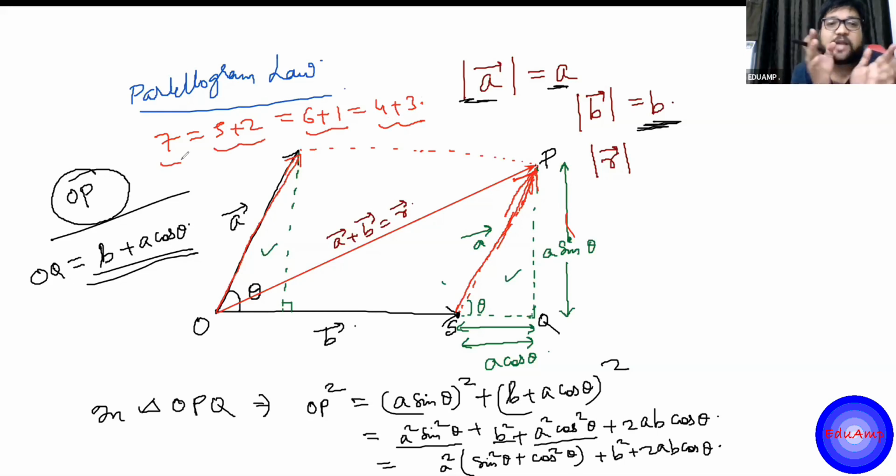It's not that the value has changed. The thing is absolute as mathematics. If you split it like 5 and 2, it will appear to be something else than 6 plus 1, but it is absolutely the same. It's not that the vectors are changing. It is mathematics. It won't change.